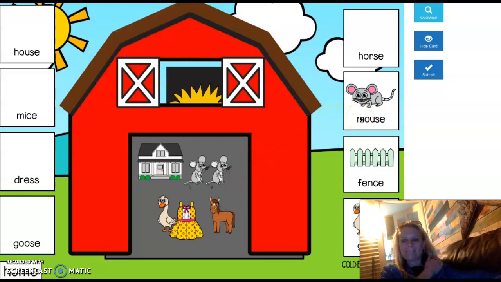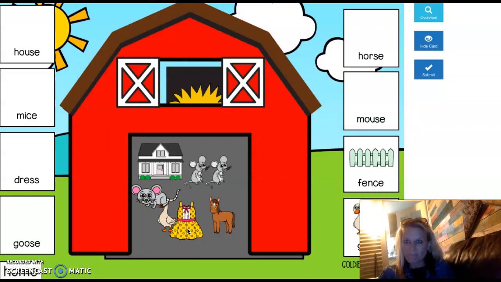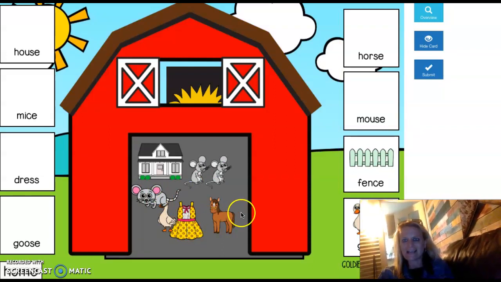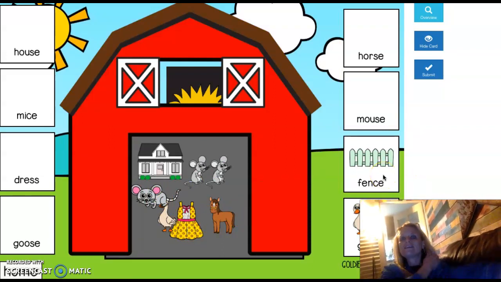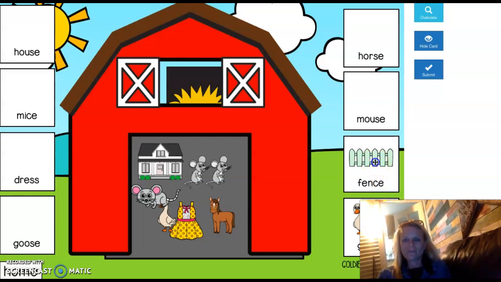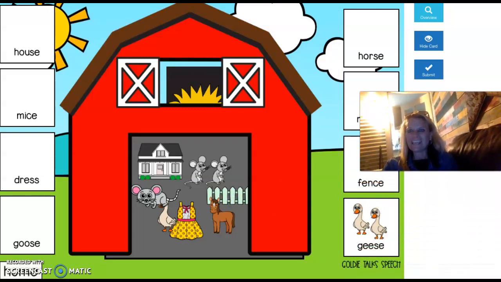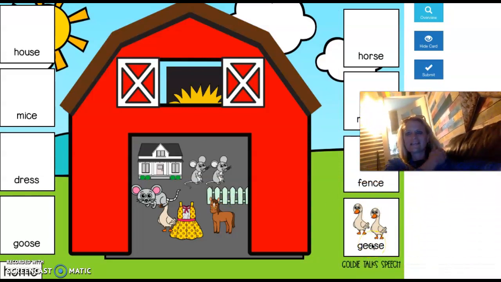Mouse. Let's say it. Mouse. I'm going to add that one too. Mouse, dress. They both end in a S sound. Fence. Should I add it? Good work, guys. And geese. We call these geese. Should I add them?